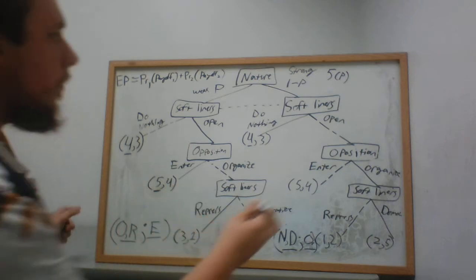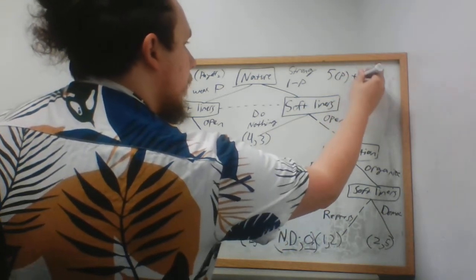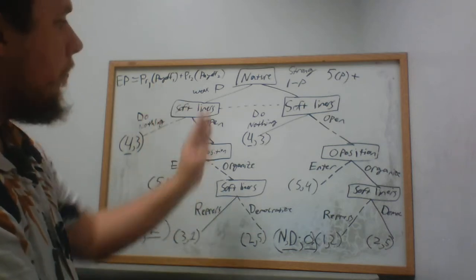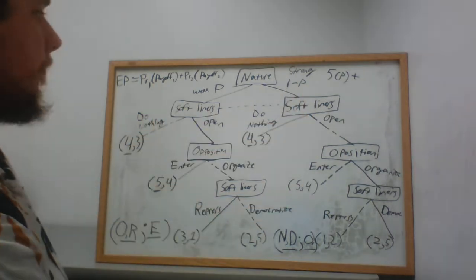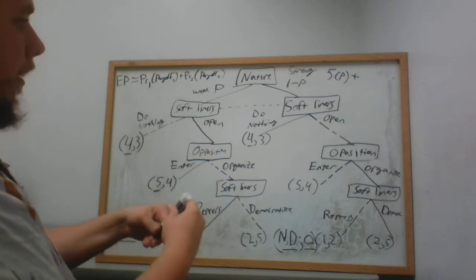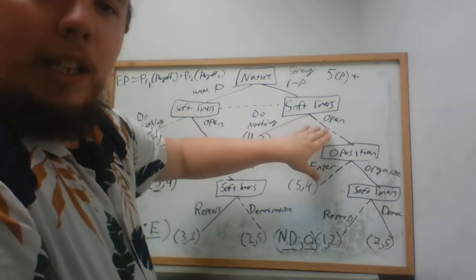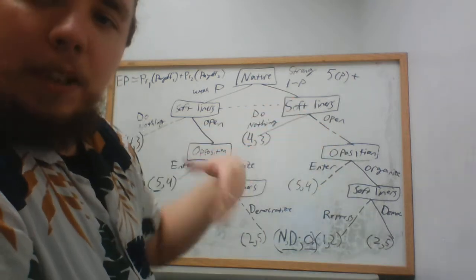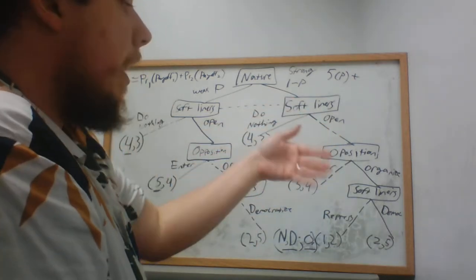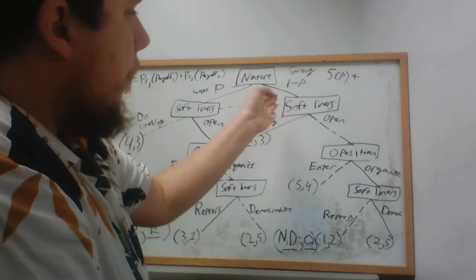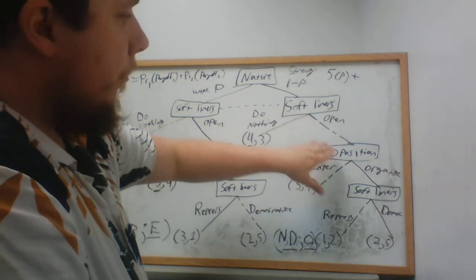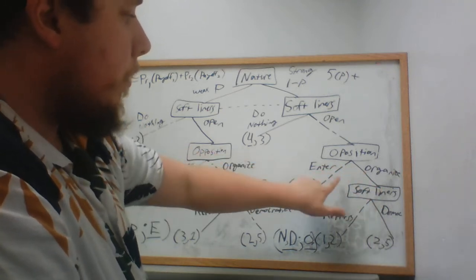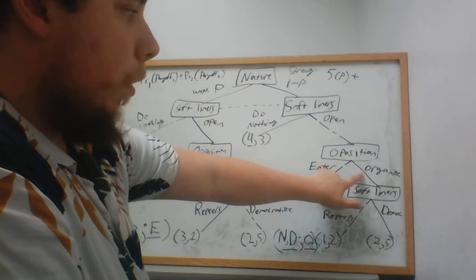That's event 1. Event 1 happens on this side of the tree. Event 2 happens on this side of the tree. Even though we pruned this branch, we need to figure out what would happen if they did open up, because that's what we care about for the second part. So if the softliners choose to open up, the opposition gets to choose to either enter or organize. We know, because we pruned this branch, that the opposition would organize.